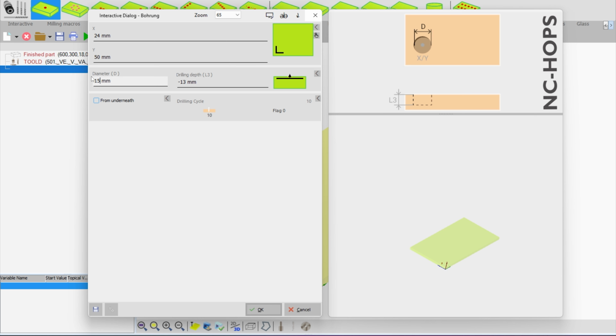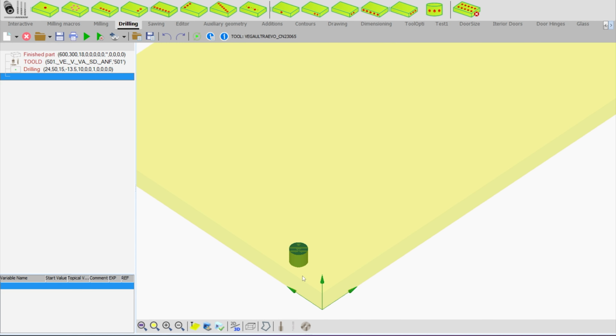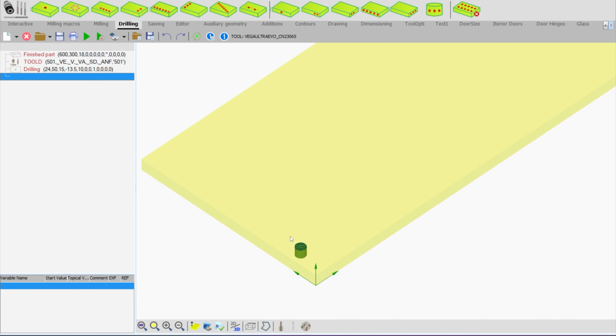Diameter of this hole should be 15 mm. For the depth, we can select this value to be from the top face or bottom. Let's select top face, 13.5. In this little preview, we can see our hole. Let's select OK. And as you can see, we have the first hole created.